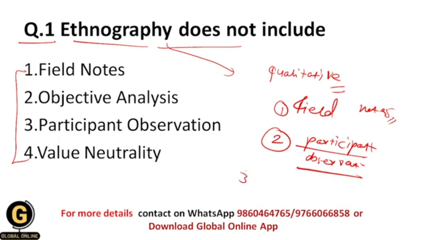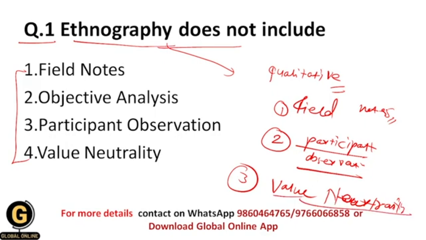And the third is value neutrality. As well, we use value neutrality in data collection in ethnography.